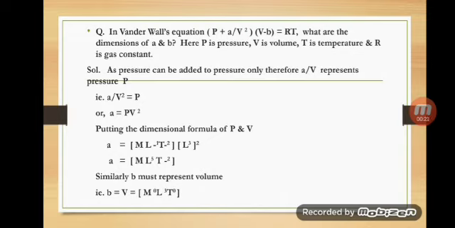As pressure can be added to pressure only, the dimension of P must be equal to the dimension of a upon V². That is, a/V² = P, or a = PV². Now substitute the dimensions of P and V. We get a = [ML⁻¹T⁻²], which is the dimension of pressure, and the dimension of V is L³, therefore (L³)². On solving we get a = [ML⁵T⁻²].